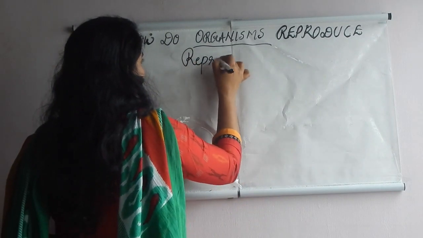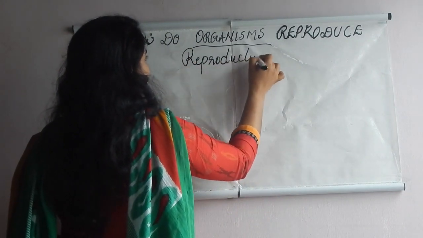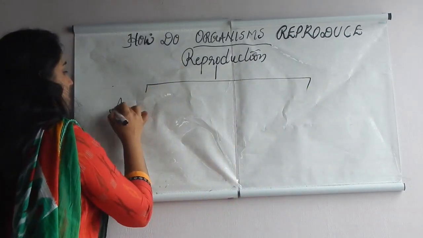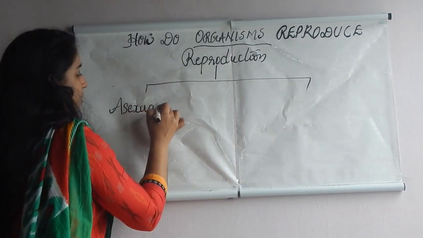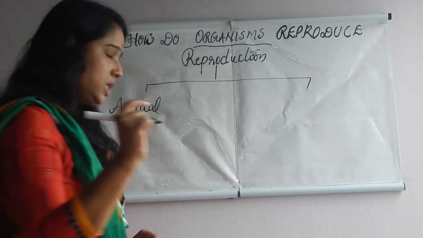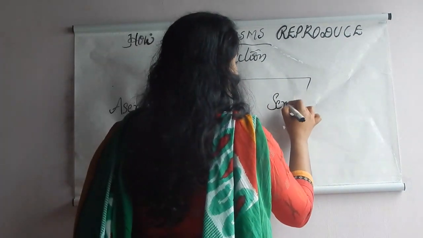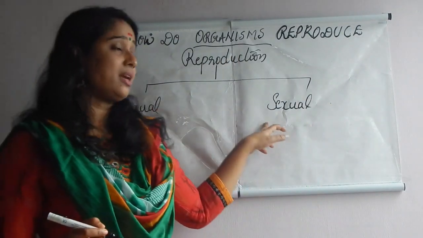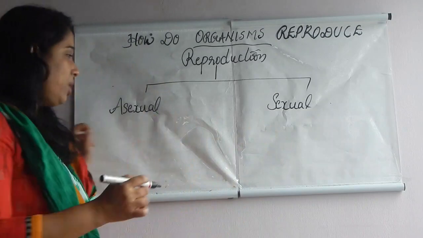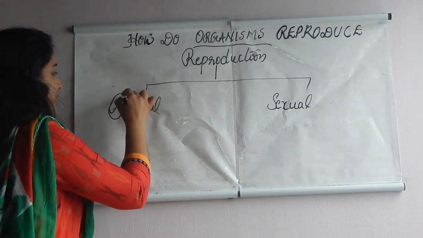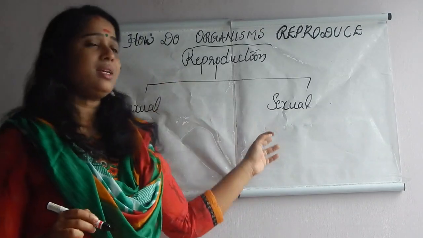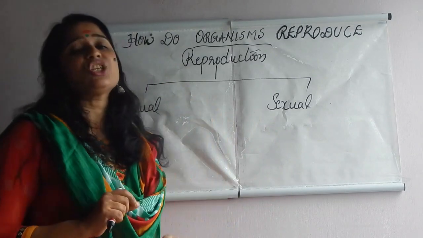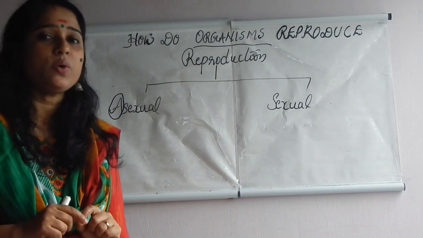So now we can move on to two types of reproduction that you all know very clearly. Reproduction, how many types are there? From the smaller classes onwards you are studying about it. Tell me, what are the two types of reproduction? One is asexual reproduction, and the next one is sexual reproduction. First one is asexual and second one is sexual. See, only one letter difference is there, isn't it? Asexual and this is sexual. Can you say the first difference between asexual reproduction and sexual reproduction?